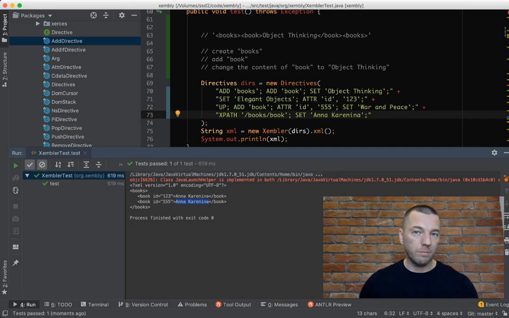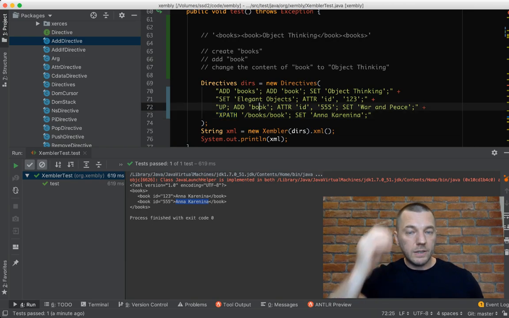So my point is that the cursor, the place where we're pointing right now, may contain a number of elements, not just one. That's the way XML is designed. So you find, using the XPath, what you're looking for, you find the place to work with, and then you use any modifications. You modify what you want, and it's going to be applied to all elements at the current cursor.